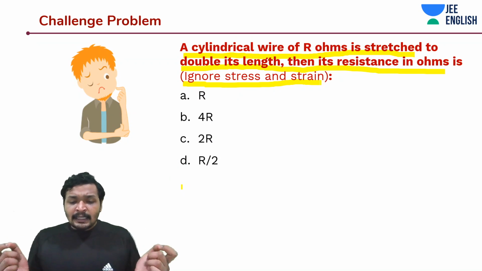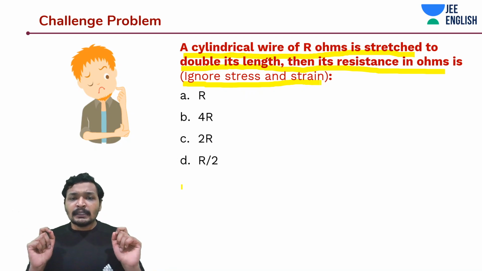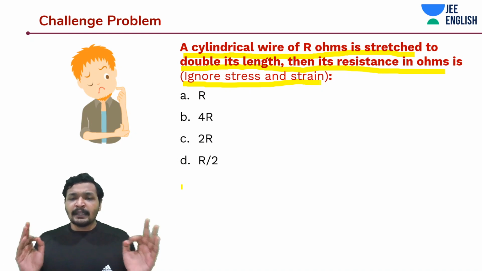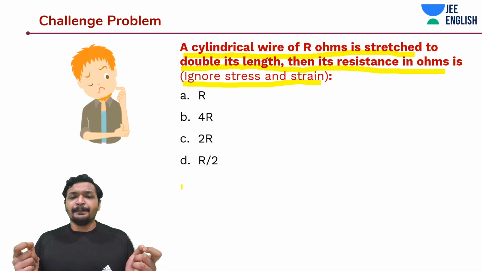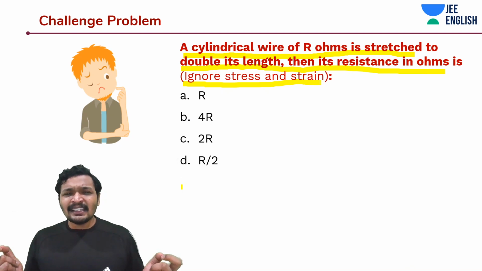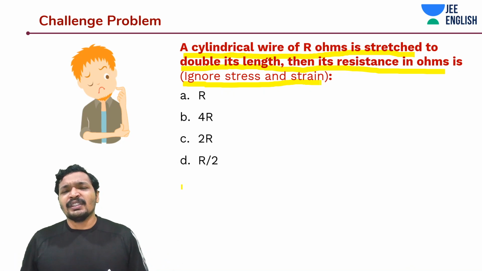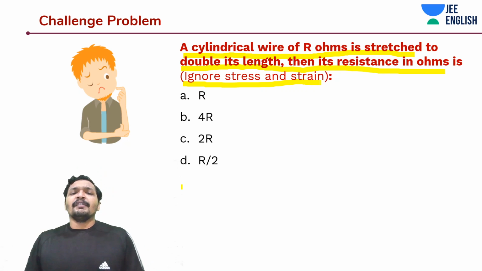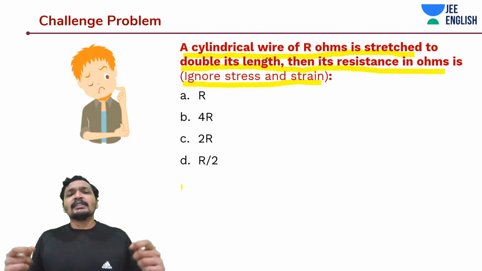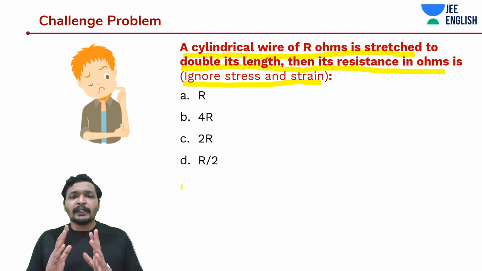So I'm doubling the length while keeping the material the same. I mean this particular material. I'm not talking about the material property, the material itself. Once I'm extending it, the cross-sectional area is also going to change. If I'm stretching it to double the length, the area is going to become half. The volume should remain constant.